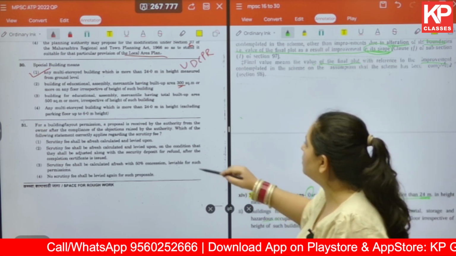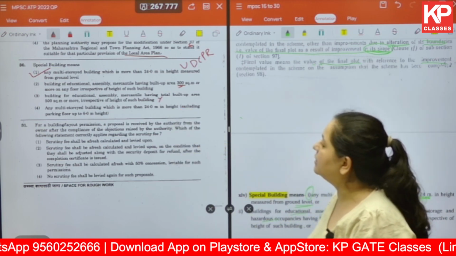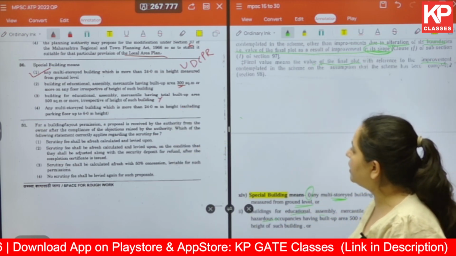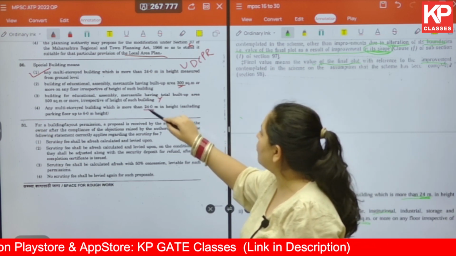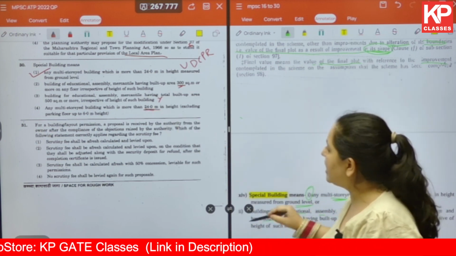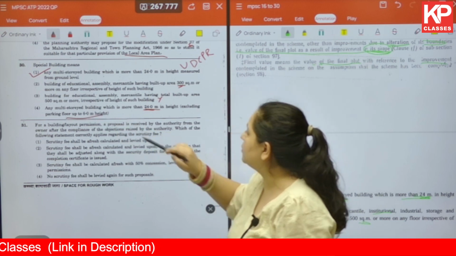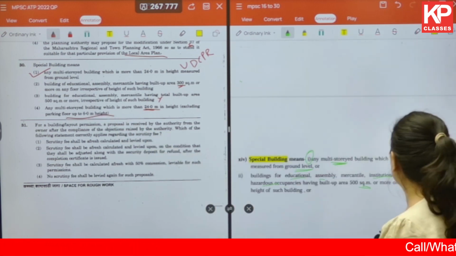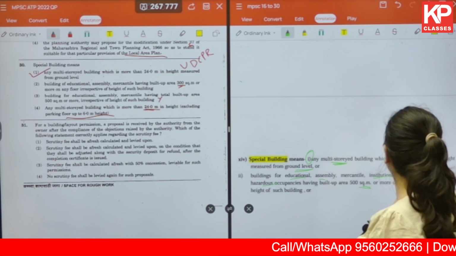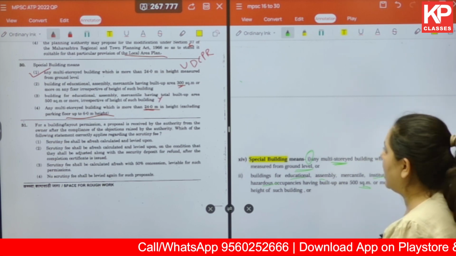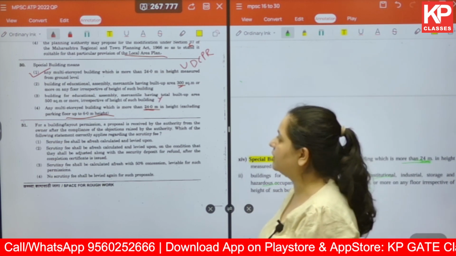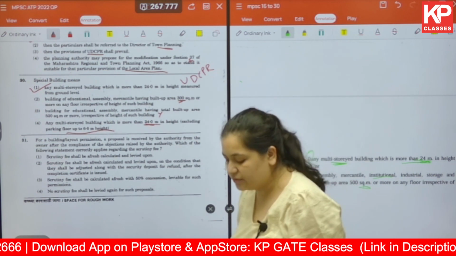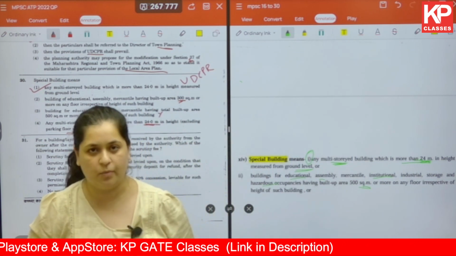This is also wrong. And the last one, any multi-storied building which is more than 24 meter in height, excluding parking floor up to 6 meter of height. Now, what is given to us is 24 meter of height. So, option 1 is correct in this case. The answer for question number 30 is option 1.